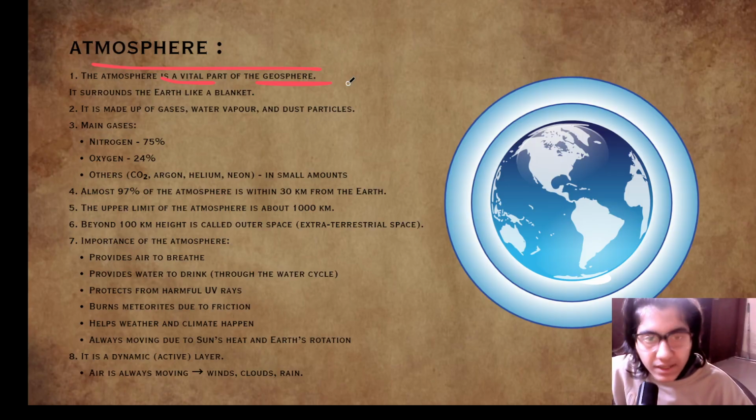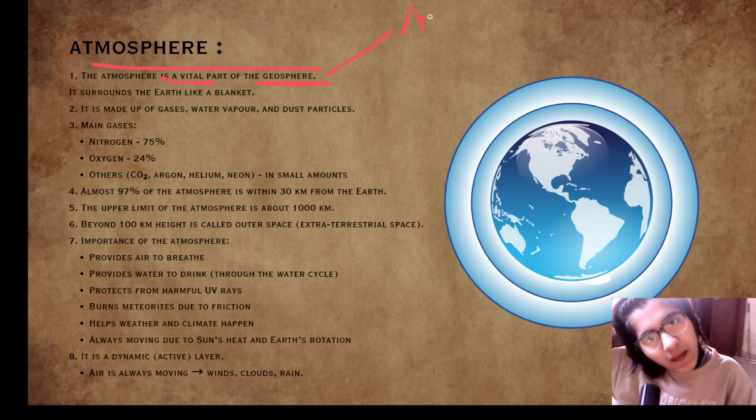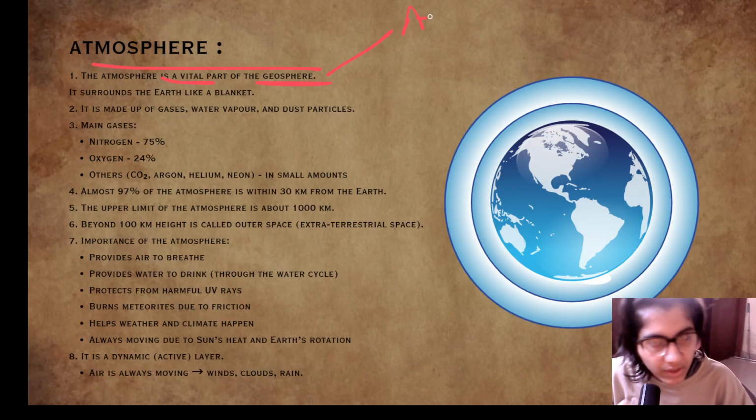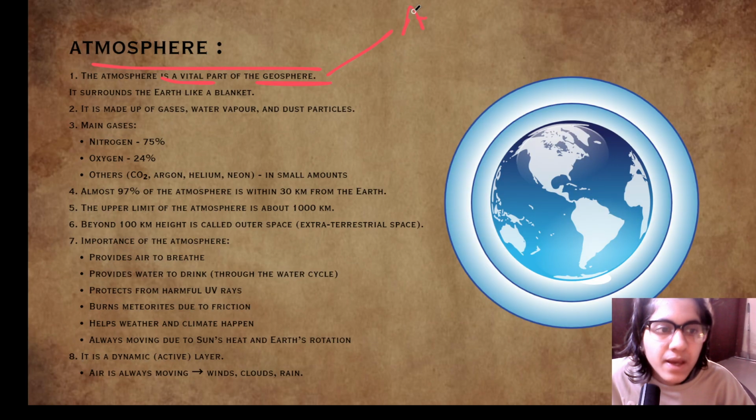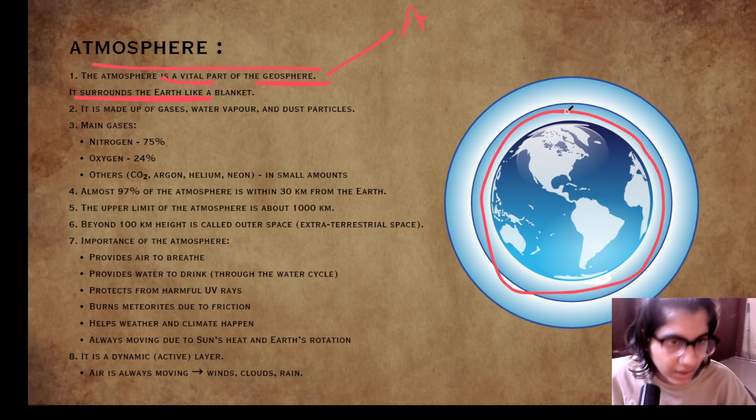As we have seen in yesterday's video, the geosphere is the umbrella term in which four vital components of earth are included. Those four are atmosphere, hydrosphere, biosphere, and lithosphere. It surrounds the earth like a blanket. As you can see, like a blanket, it completely surrounds the earth.